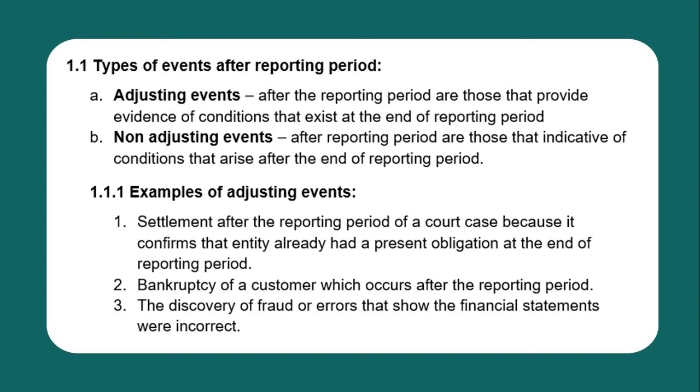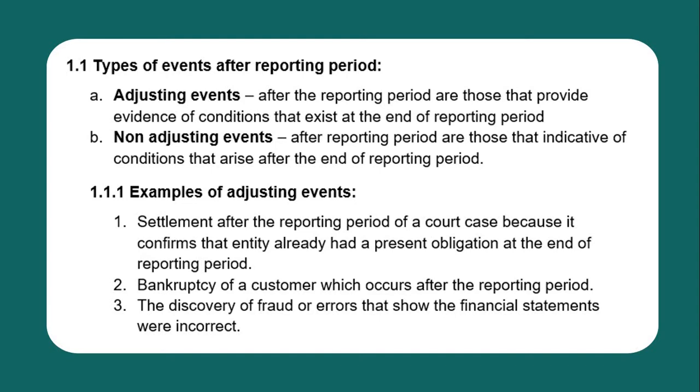So, examples of adjusting events. First, we have settlement after the reporting period of a court case, because it confirms that the entity already had a present obligation at the end of the reporting period. Prior to, or at the end of the reporting period, there was already an existing court case. So meaning, there's already a present obligation at the end of the reporting period. However, the settlement of the court case happened after the reporting period, and such settlement confirms that there's really an obligation.